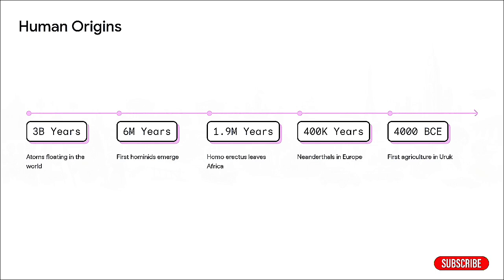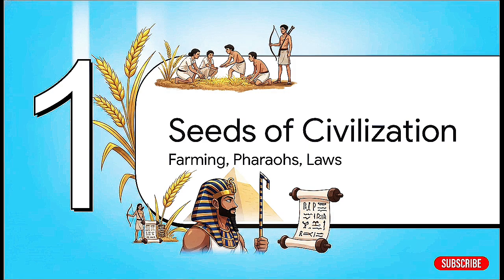But the real game changer? That happened around 4000 BCE in Mesopotamia. Over in the Sumerian city of Uruk, humans invented hand mills to crush grains. This was the agricultural revolution, a massive leap forward that allowed Uruk to support a mind-blowing 50,000 residents. That brings us to our first era, the seeds of civilization: farming, pharaohs, and laws.